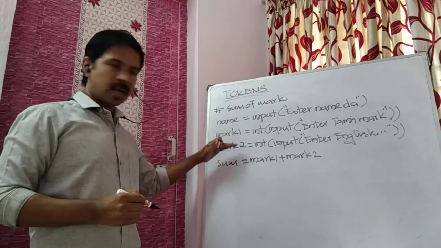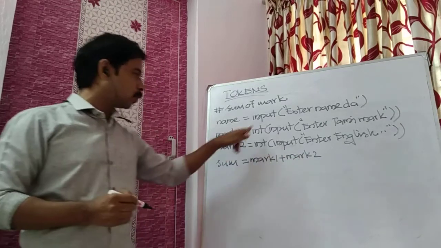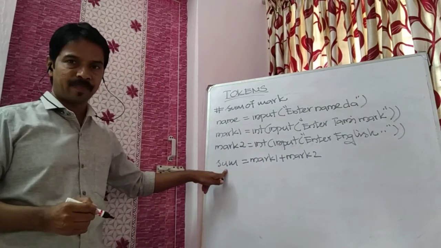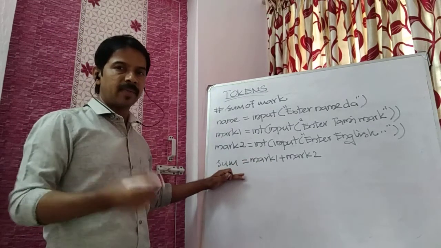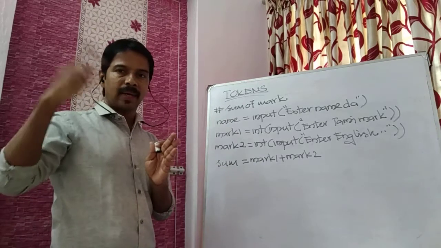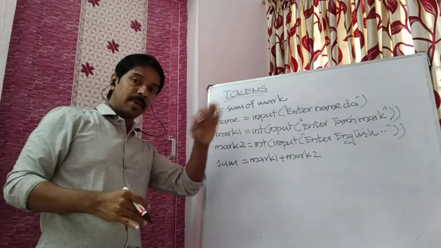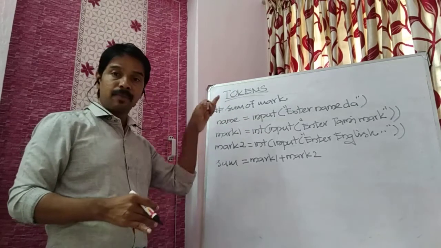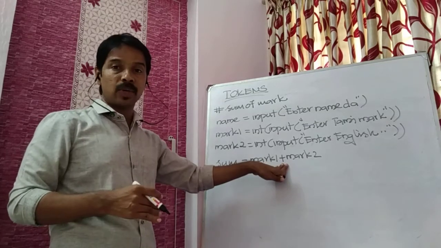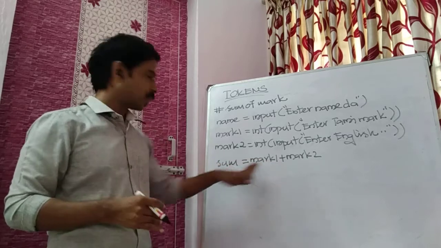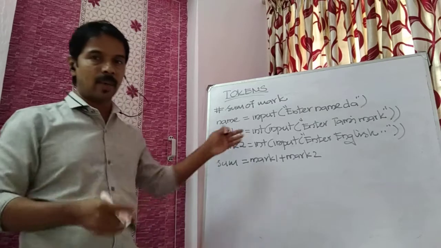After getting mark1 and mark2, we find the sum of the two and store it inside sum. Normally, the equal symbol is the assignment operator: the calculation takes place on the right hand side, and the variable before the equal symbol receives the calculated value.